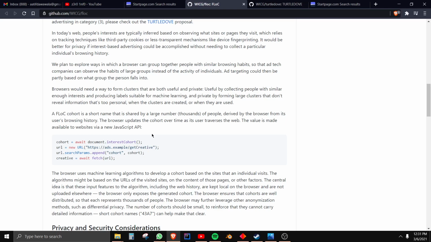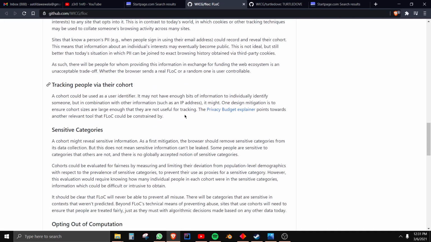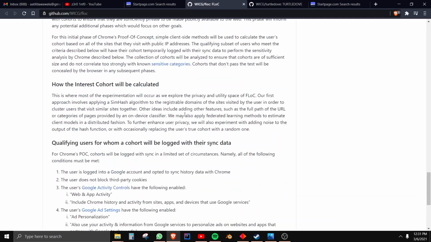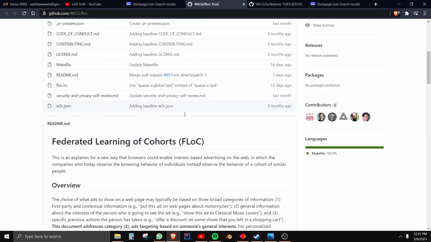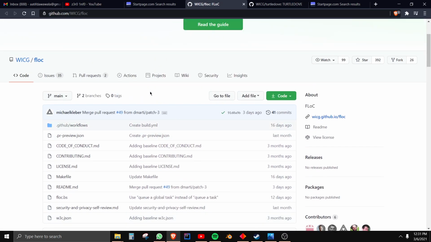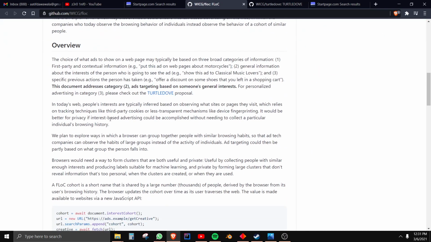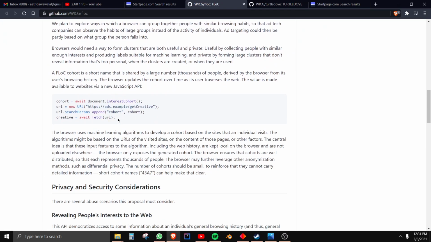There's definitely ways to abuse it, but here they have all different ways that they can make sure that abuse doesn't happen, such as making really large cohort groups. That's the main thing. If you go through and read all of this like I did, you can see that the main thing they talk about is making cohort groups very big, so that it's harder to identify someone, right? Because they're just part of this huge cohort group with thousands of people in it. So I think it's very interesting.